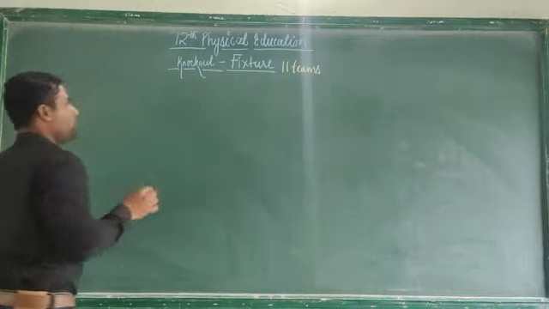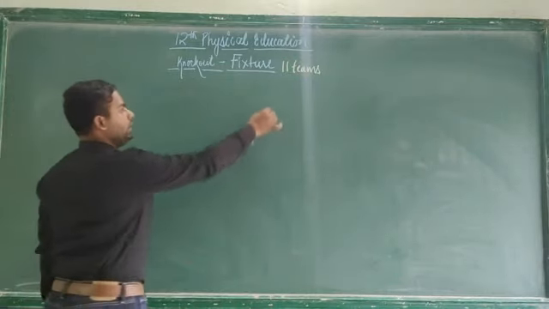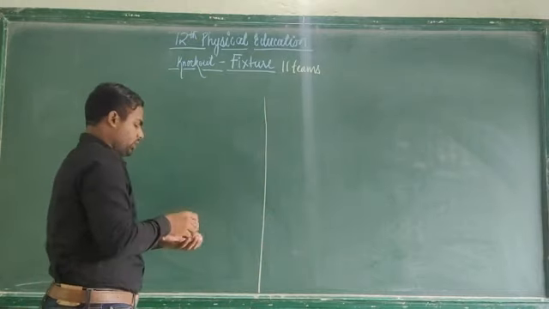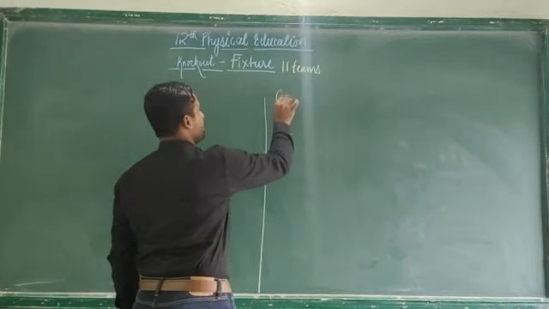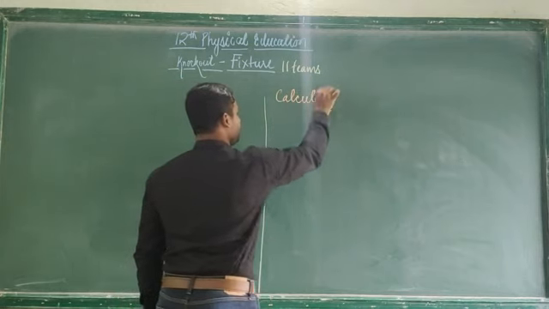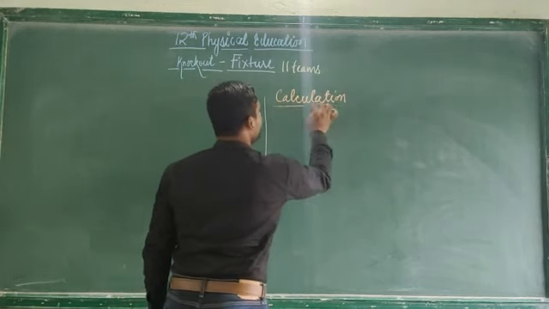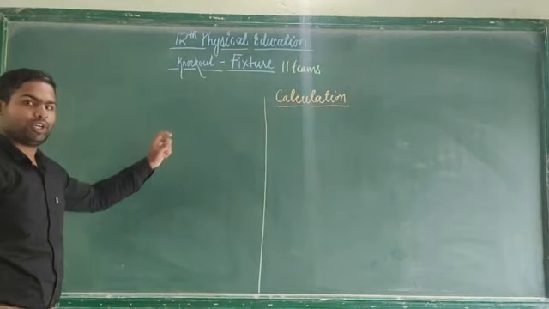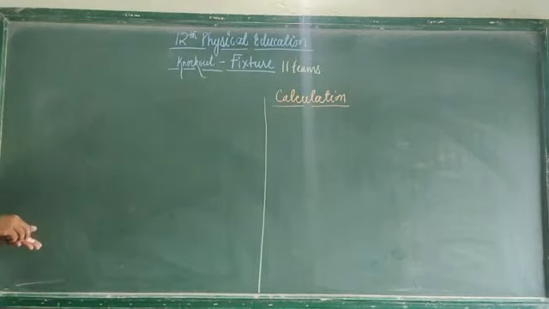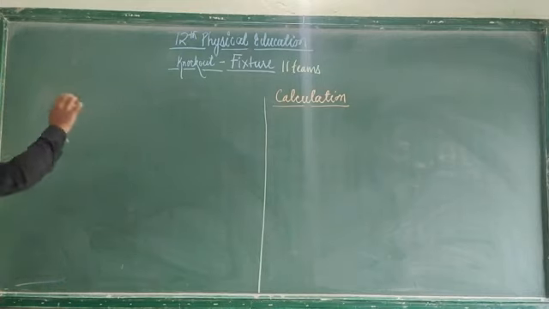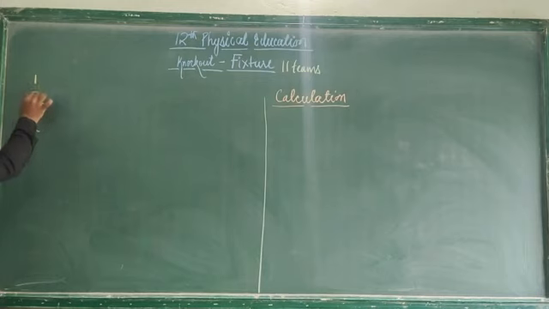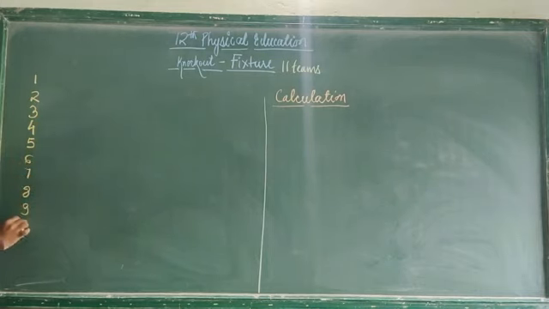Now, what is the first step that we are going to do? In the half portion we will do the calculation, and in the half portion we will make the fixture. So first step is to write the teams: 1, 2, 3, 4, 5, 6, 7, 8, 9, 10 and 11. We have written here all the teams.